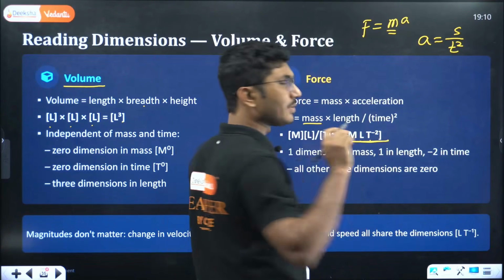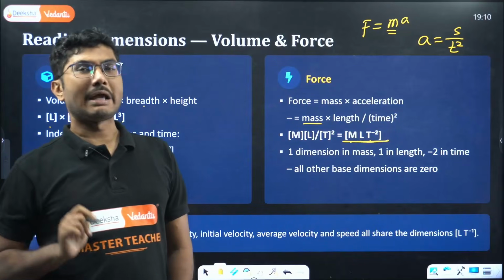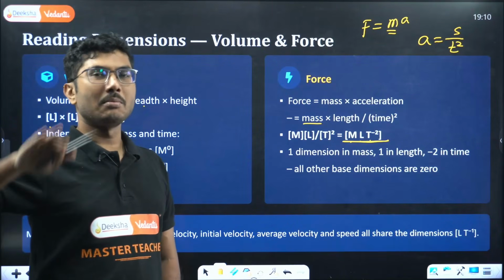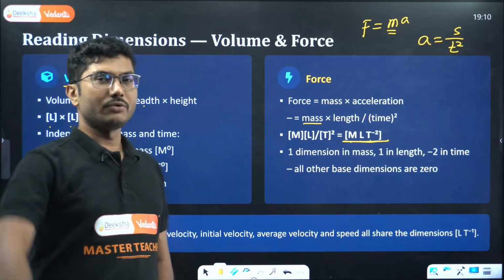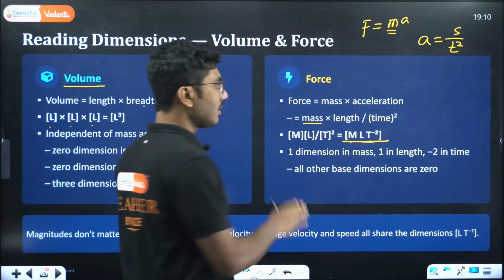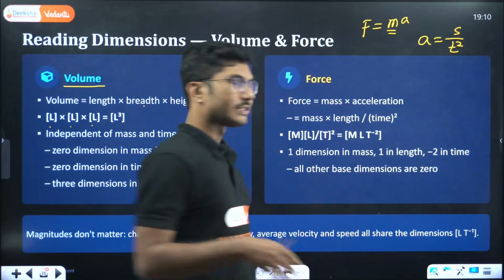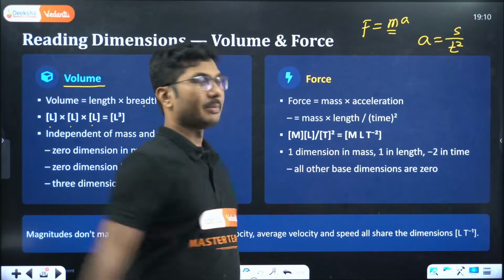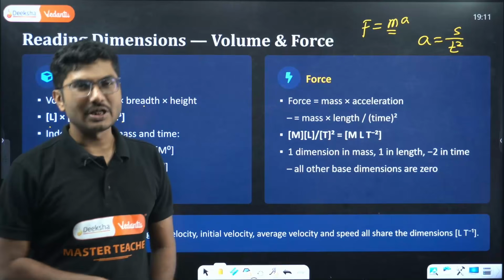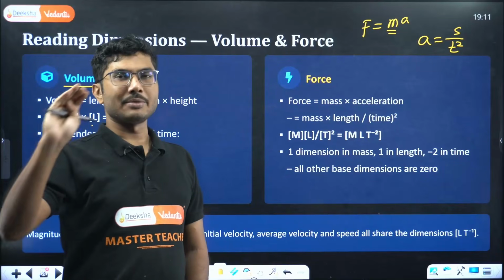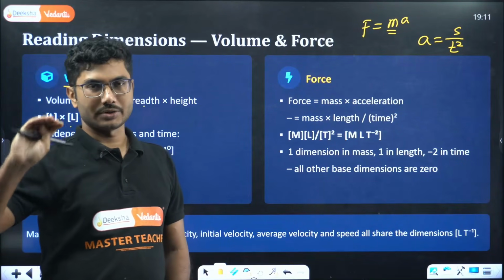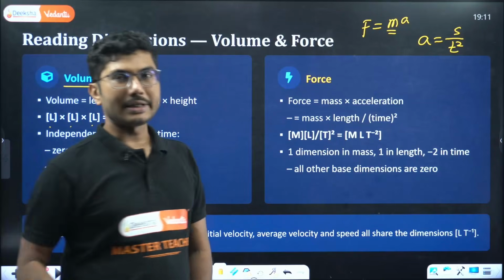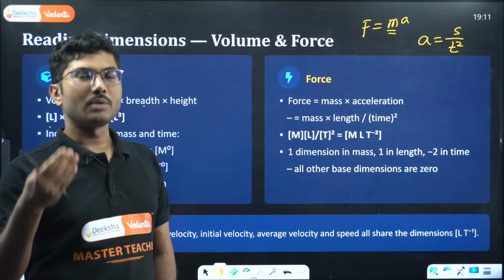This is one of the most fundamental and most important dimensions that you have to remember for all of your future. If you are studying anything, physics, chemistry or even engineering, this is the most fundamental dimension. If you remember this dimension, many other dimensions can be calculated from this. Obviously MLT you already know, but apart from MLT, the dimension of force is one of the most important.